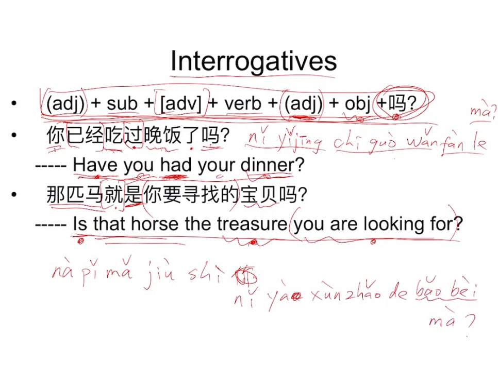So this 宝贝 is this one, and this ma is this ma, got it? The order is the same, and the syllables can match one by one, so you can match them by yourself. They are still in the same order, like a narrative, only you put a ma here to show that this is an interrogative and your answer is yes or no.